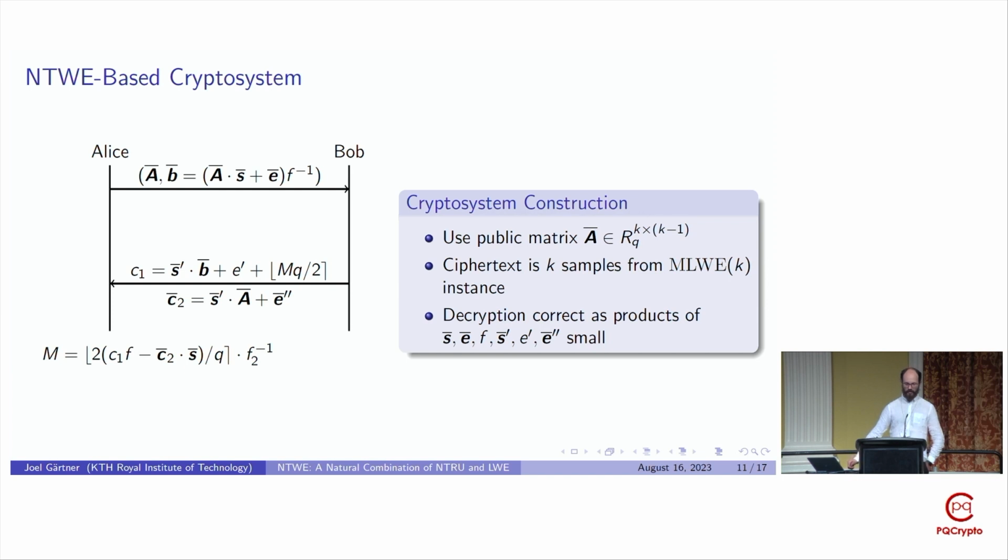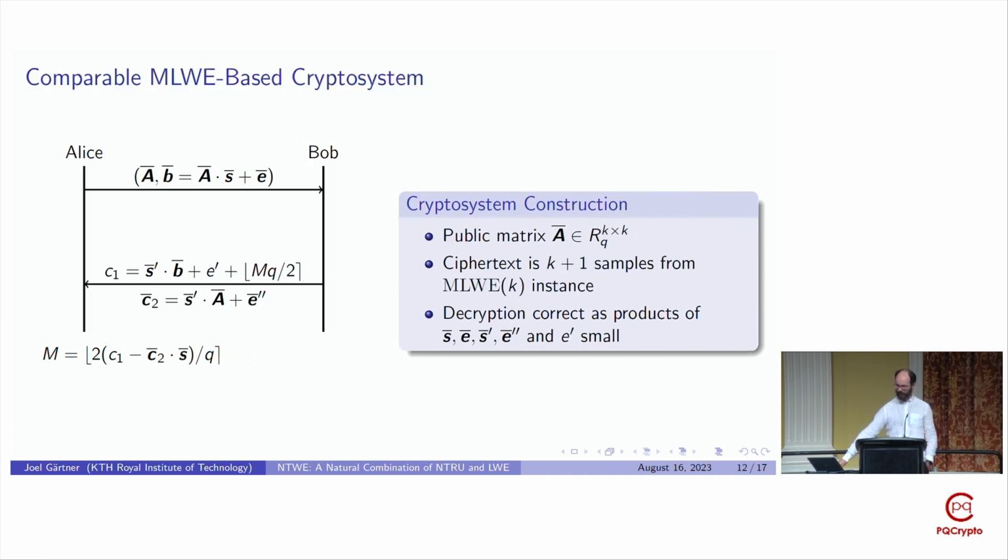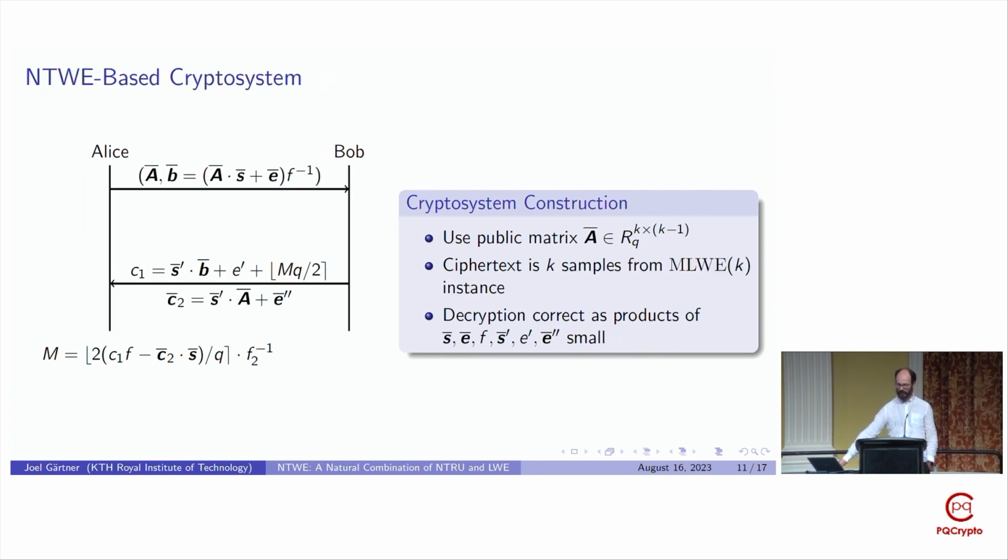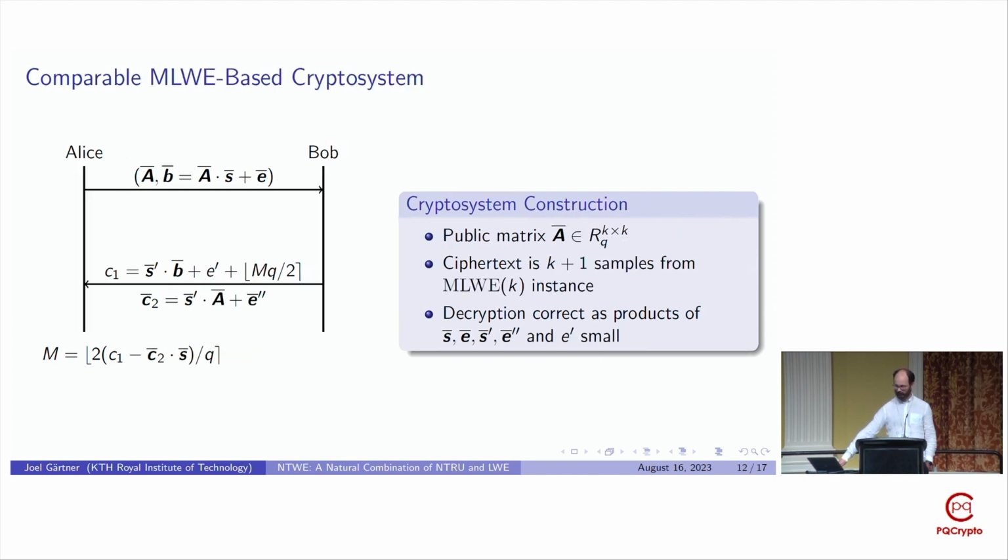And this NTWE-based crypto system is very similar to a comparable modular length error-based crypto system with similar public key and decryption and the same type of ciphertext, but with some differences. In particular, for comparable security level, a modular length error-based crypto system would require an A matrix that's a square matrix that's k times k dimensional, and with the public key consisting of a modular length error instance of rank k.